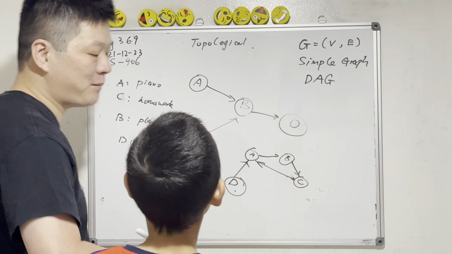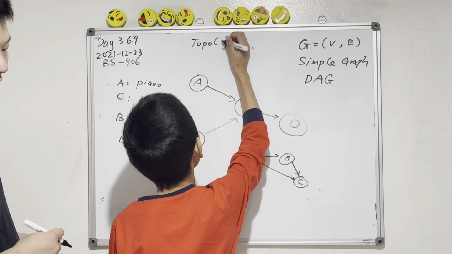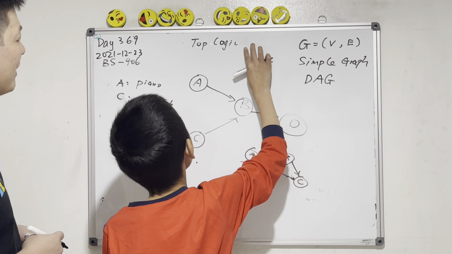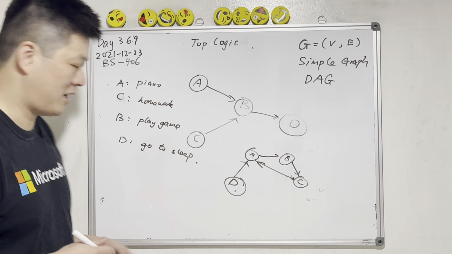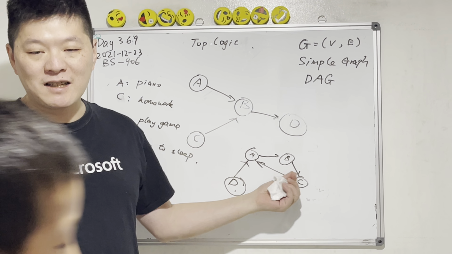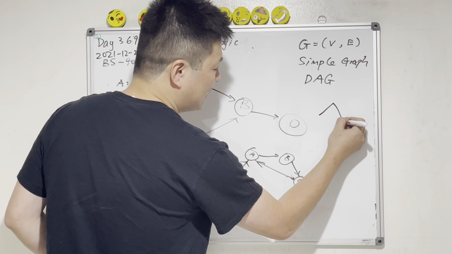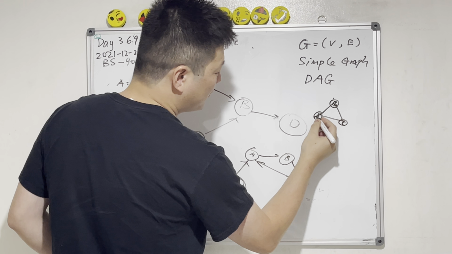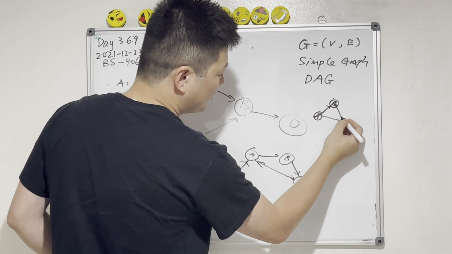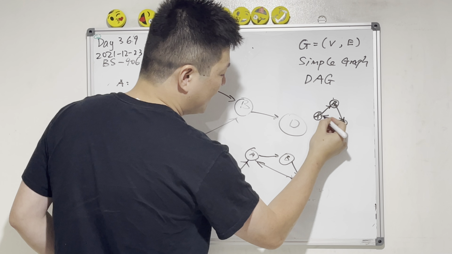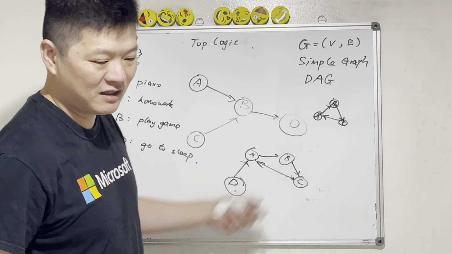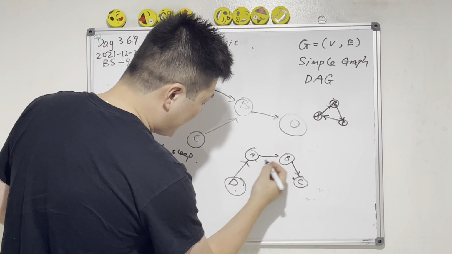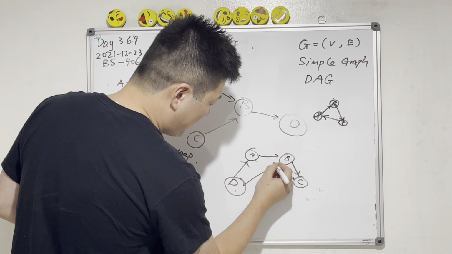Then assume that after doing piano, you could play games, and after playing games, you could do homework. Topological. Okay, look, there's a cycle, a triangle: A, B, C. In order to do B, you need to finish A. In order to do C, you need to finish B. This is a cycle, so you can't finish it. Let's not assume there's no cycle. How about this?